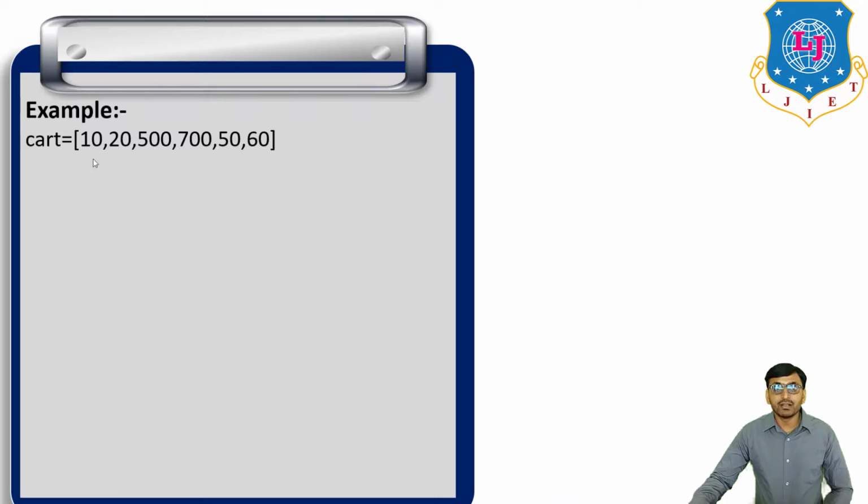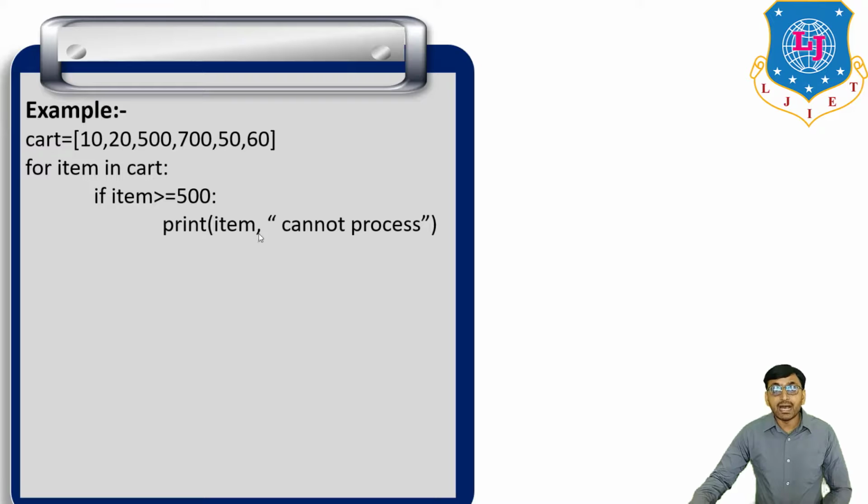Okay. Then the second example: cart is equal to 10, 20, 500, 700, 50, 60. For item in cart, if item is greater than or equal to 500, print item cannot process; otherwise print item. So if this condition is satisfied, then print this message and skip that value, and continue with the next one.